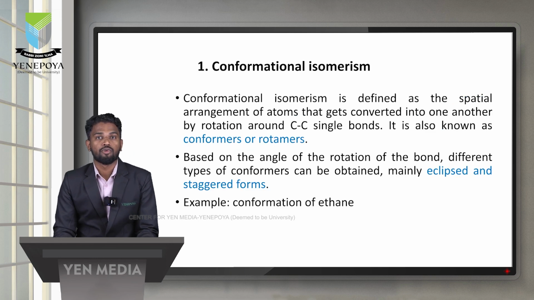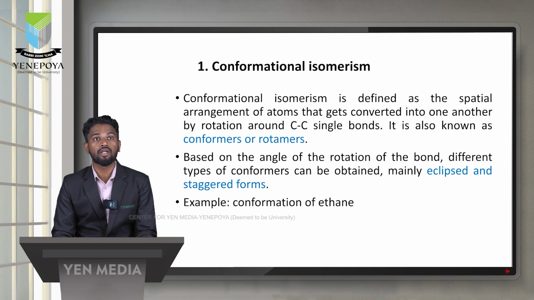Two different types of stereoisomerism exist. The first is conformational isomerism and the second is configurational isomerism. First we discuss conformational isomerism. It is defined as spatial arrangements of atoms that are converted from one form to another by rotation around a carbon-carbon single bond.